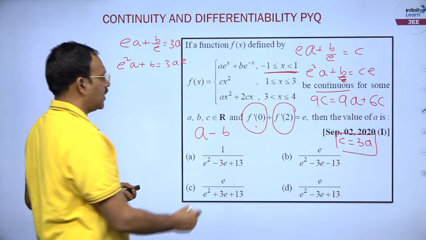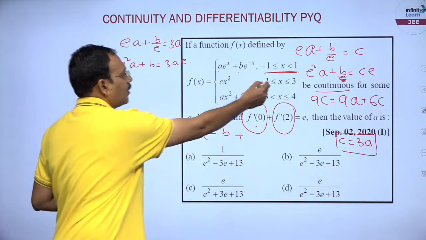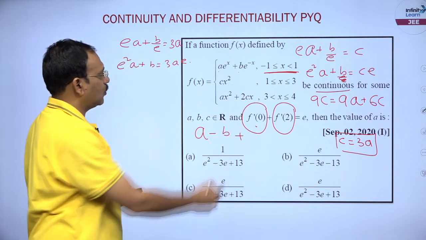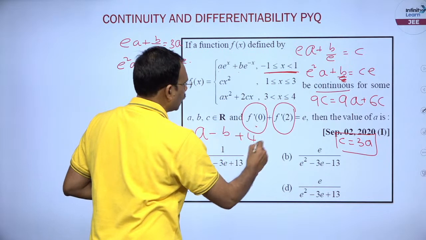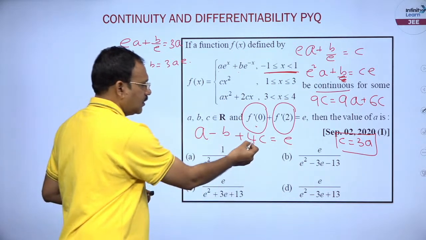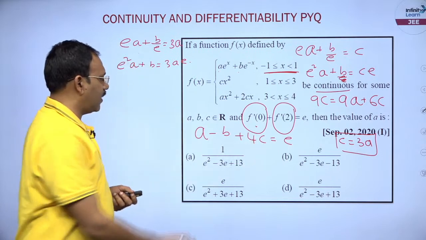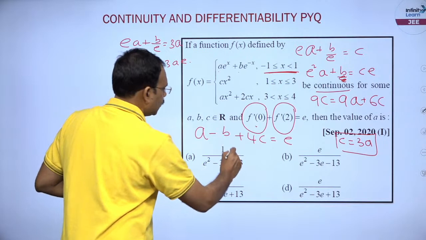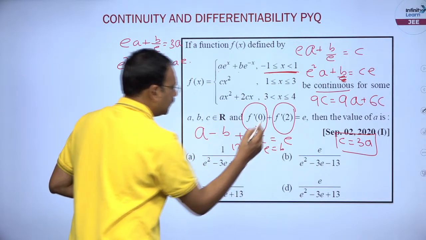A minus B is f dash of 0 plus f dash of 2. 2 belongs to this definition. So this derivative is 2cx, at 2 means 4c is equal to E. But already we got that C is 3A, so 4c is 12A. So you will get 12A minus E as B.